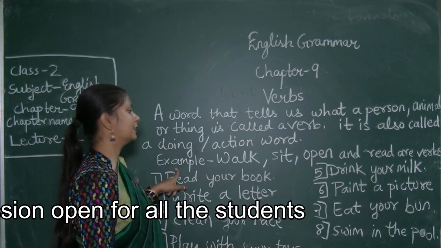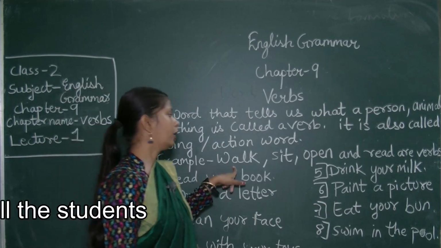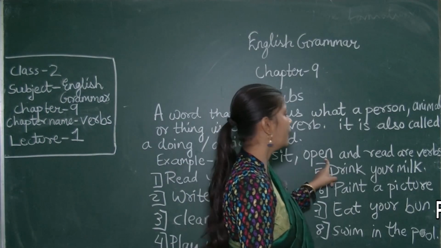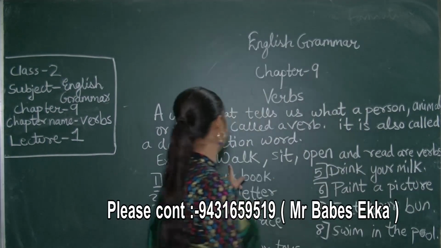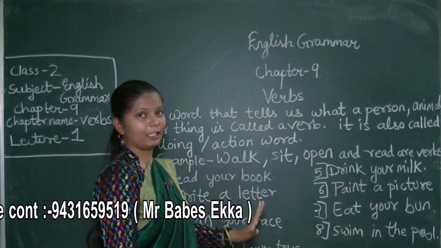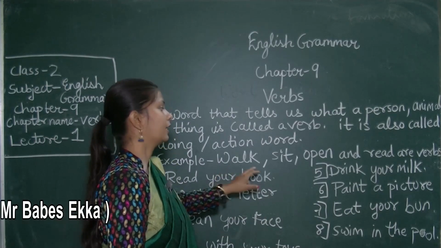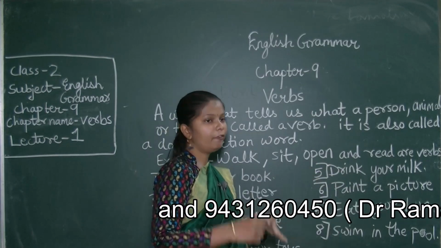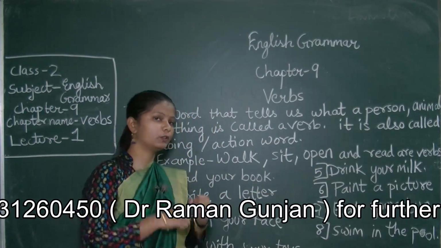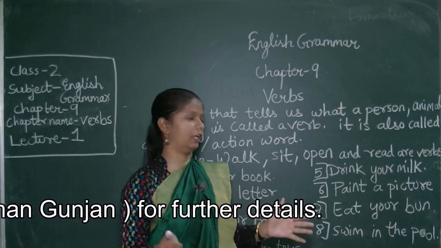Just see the example. Walk, sit, open and read are verbs. Walk, that means you are doing something, no? Whenever you do some work or some action, it is called a verb.